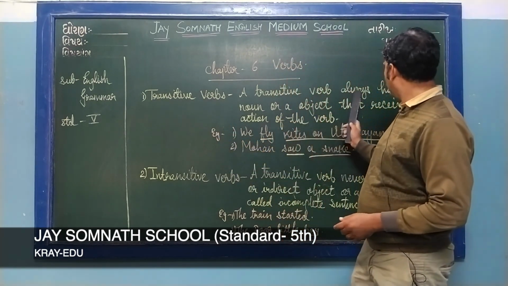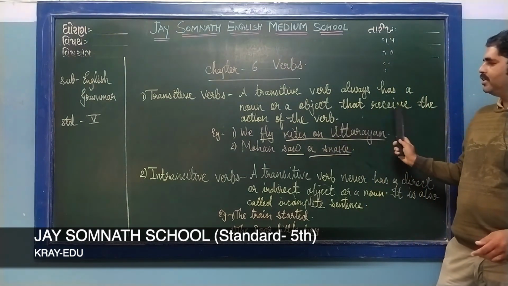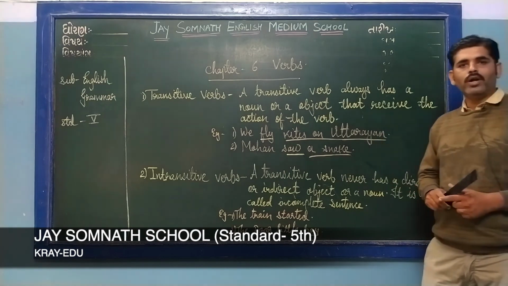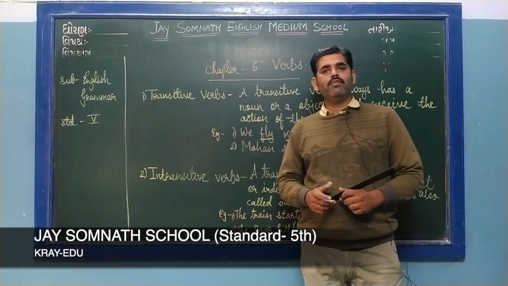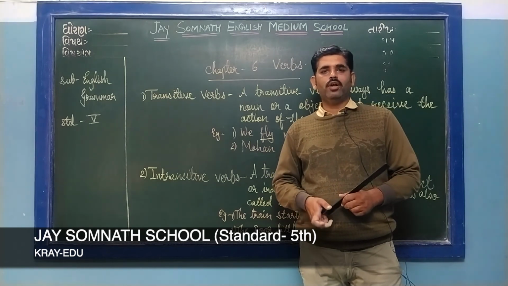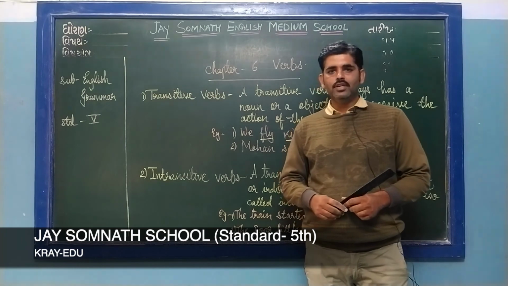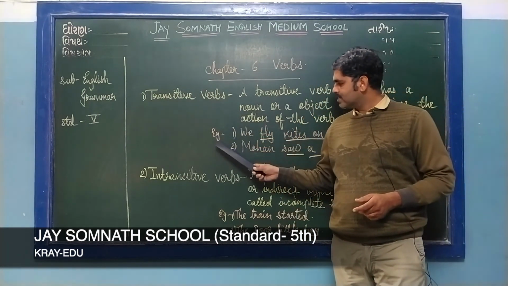What is a transitive verb? A transitive verb always has a noun or an object that receives the action of the verb. At the end of the sentence, whatever the action is, the object that is affected is mentioned. Such sentences are called transitive verbs. Let's look at the example.